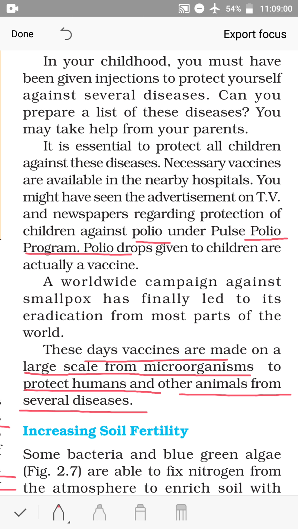So this is another useful effect of microorganisms we have learned today, a friendly microorganism. It is helping in the medicinal world. We have learned about antibiotics, and the other one, the vaccine. To get antibiotics and vaccines, we use microorganisms.